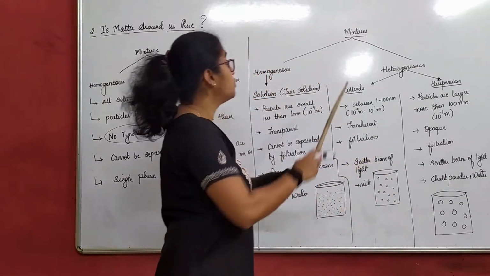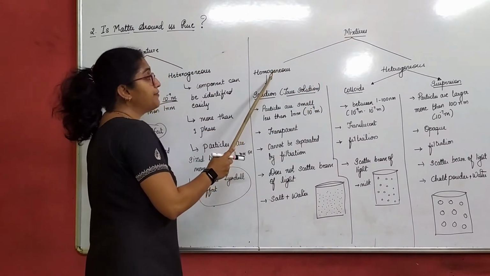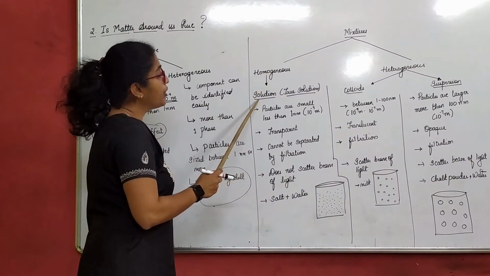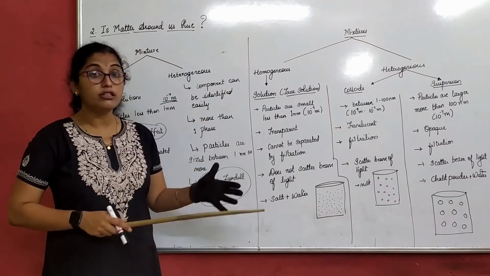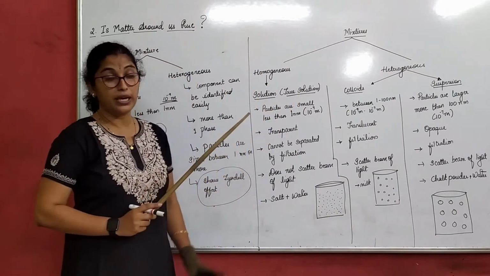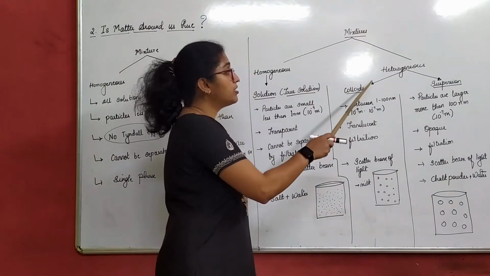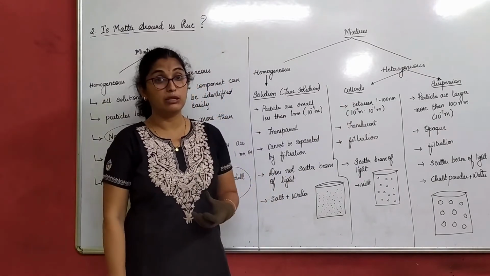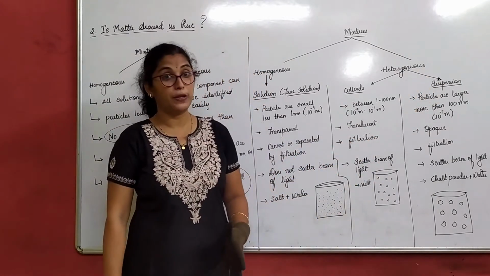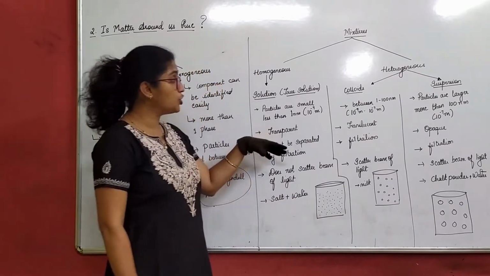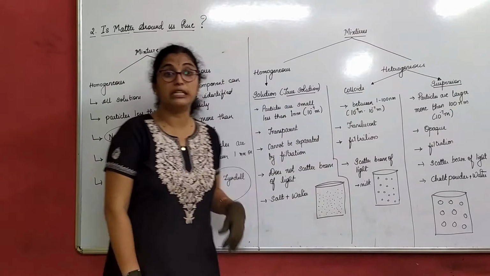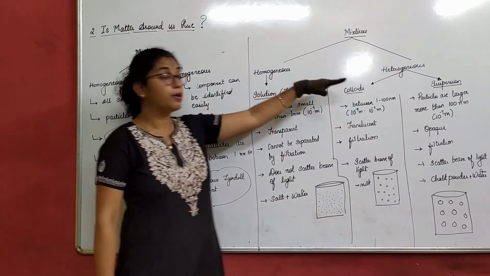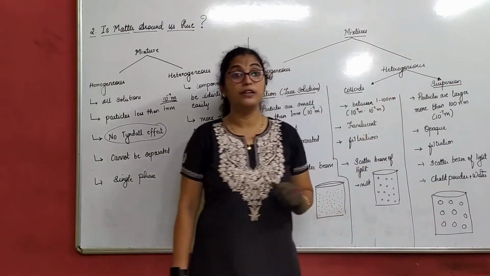Let us see that. So mixtures, as we know, are broadly classified as homogeneous and heterogeneous, right? Under homogeneous, we call that a solution, or we also call it a true solution. Classification of heterogeneous mixture: we again have two types. They are colloids, or colloidal solution, and suspension. We will understand in detail what are solution, colloids and suspension, that is, we are understanding the properties of solution, properties of colloids, and properties of suspension.